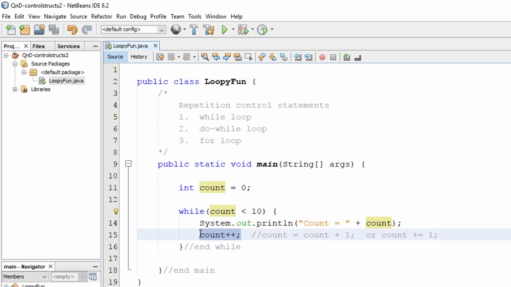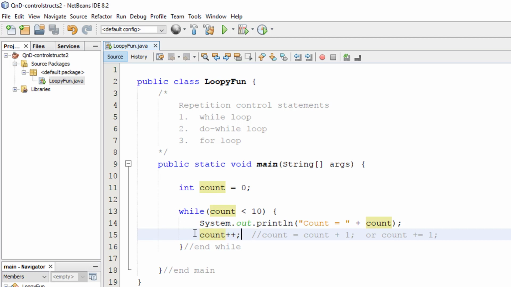So that's why we have to increment the counter. If we don't, this loop's going to go on and on and on forever, theoretically at least. Eventually the operating system or the JVM is going to say, wait a minute, you can't do that anymore, and it'll kill the process or tell us that it's frozen. But theoretically we would create what's called an infinite loop.